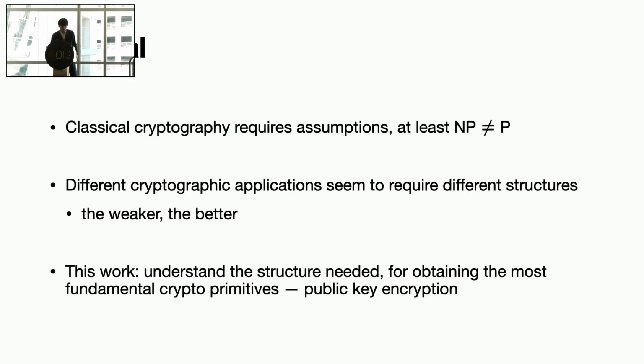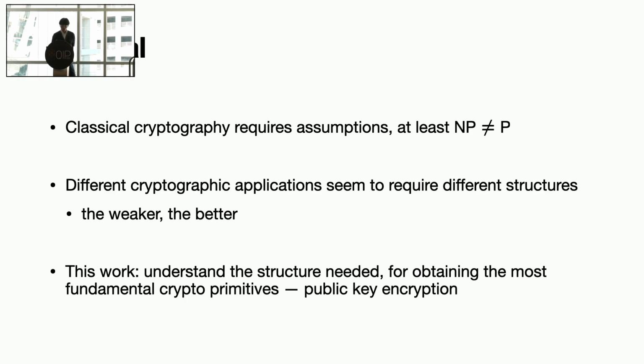Okay. So to start with the talk is the motivation. The goal of the work is, we know that in classical cryptography, almost anything meaningful requires some form of assumptions. For example, you at least require NP is not equal to P to do some meaningful cryptography.